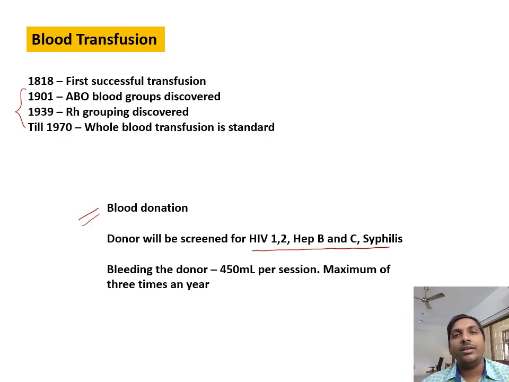So a person can donate a maximum of 450 ml of blood per session, and the interval between donations ranges from 4 to 6 months. So ideally, a donor can donate blood a maximum of 3 times a year.